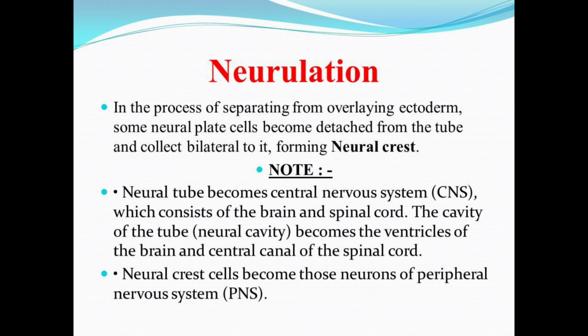And the last stage that is involved in the formation of neural tube is the separating of overlying ectoderm. Some neural plate cells become detached from the tube, collect bilateral to it and form the neural crest. So here, as we already know, during the formation of neural tube there are some ectodermal cells lying over the notochord. So some of those cells will separate and detach from the formation of neural tube and lead to the formation